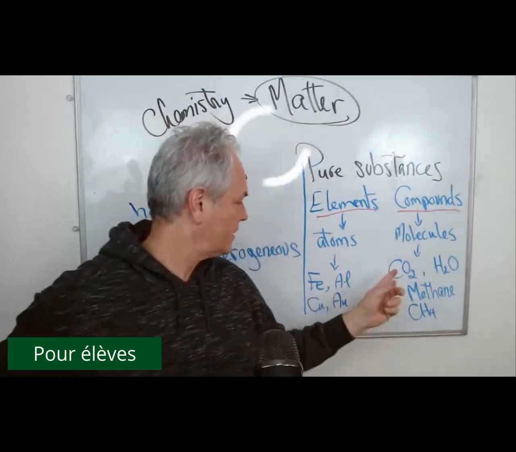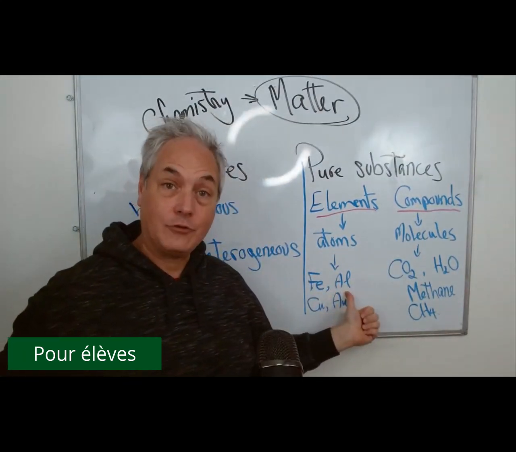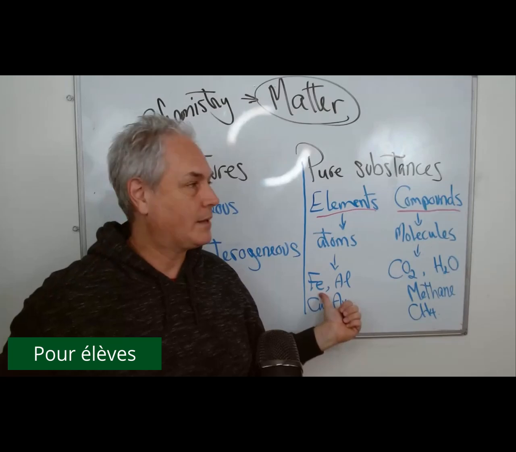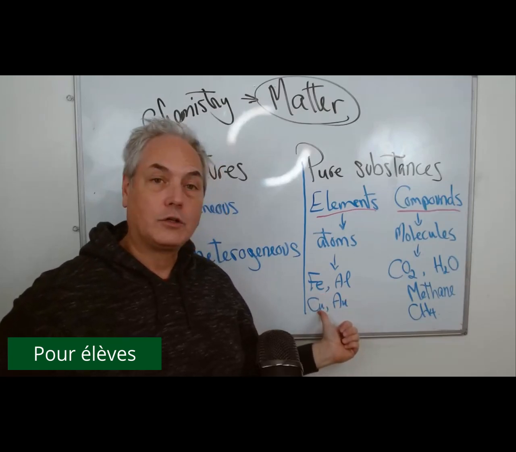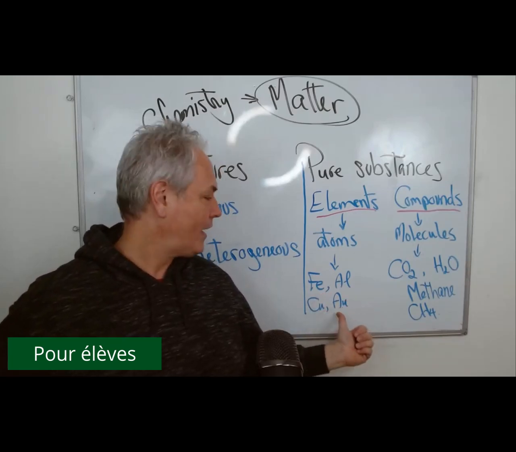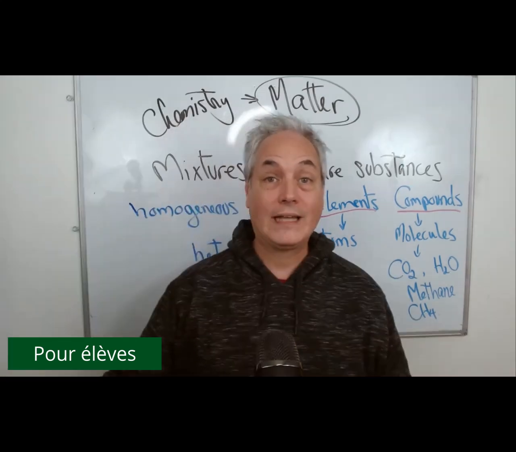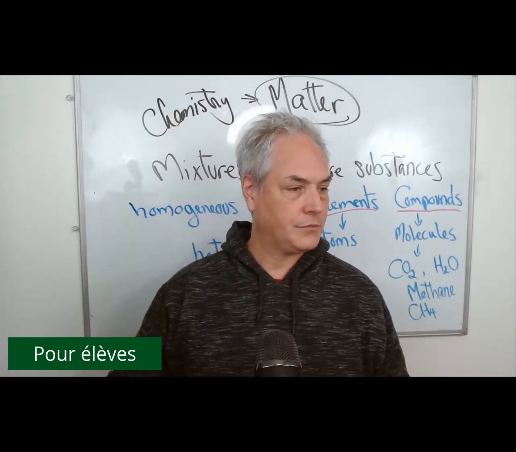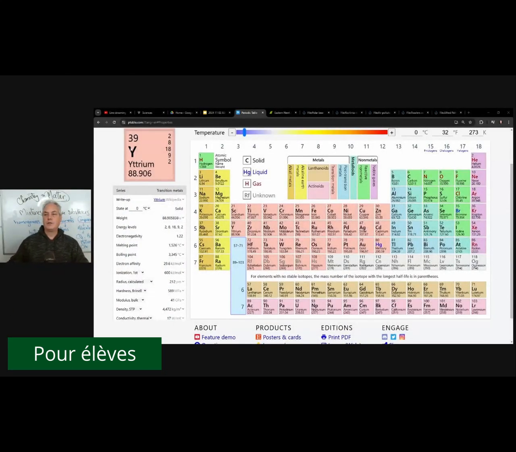So on the list, I have, for example, aluminum. I'll give you an example, iron. For example, you have iron nails. I talked about copper, gold as well. If you have pure gold, it's made of one type of material. If you look here on the periodic table, we talked about aluminum right here. We talked about copper right here. Gold is down this way. So when we have pure substances made of only one type of particle, we call them elements.